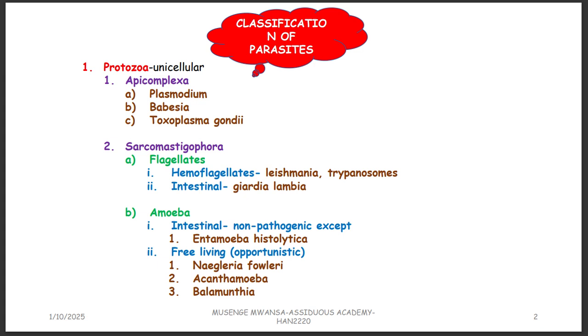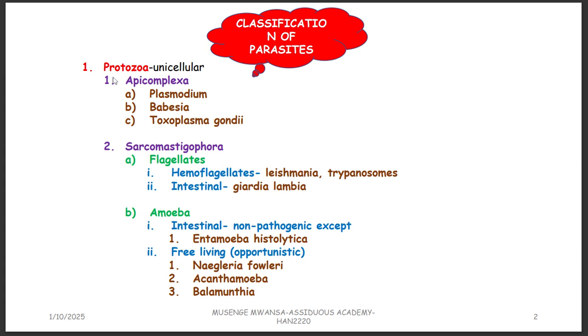These are vectors of disease. They carry the small parasites that are going to cause infection. For example, a fly, a mosquito, those are arthropods. They are vectors. They carry the actual parasites. For example, the mosquito can carry the malaria parasite, which we call the Plasmodium parasite.